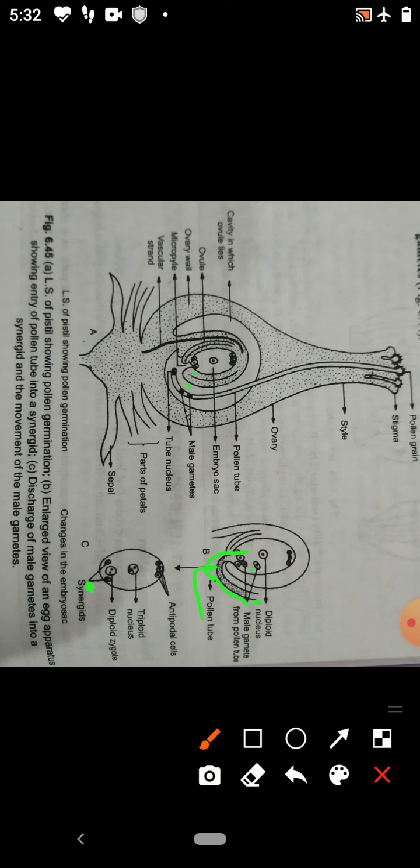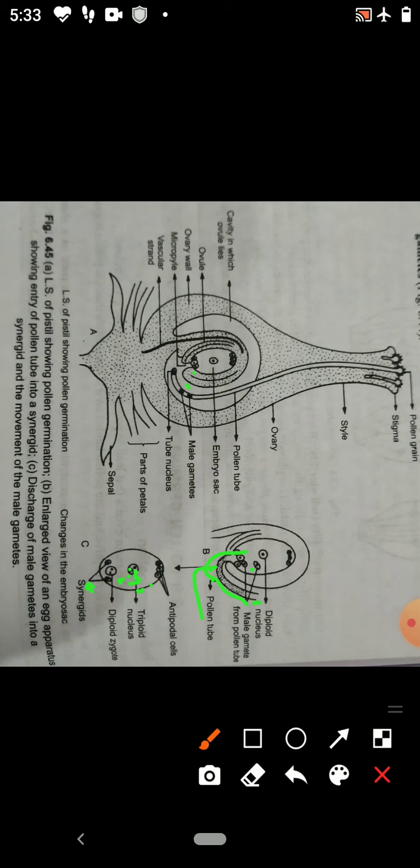The other male gamete fuses with the polar nuclei. Two polar nuclei are present as the secondary nucleus there in the center, and it fuses with this. So there three haploid nuclei are going to fuse, two polar and one male gamete. So this is known as triple fusion.